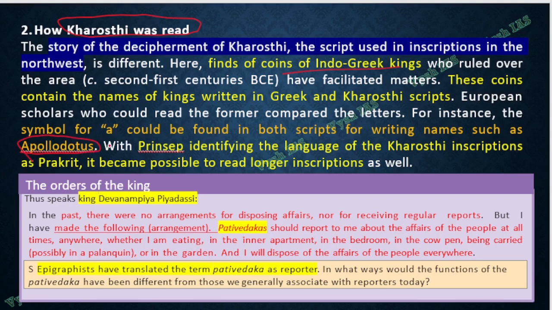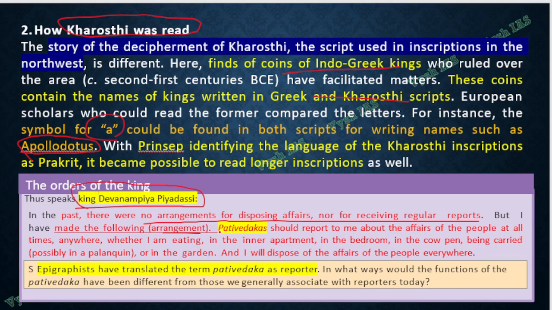So Apollodotus, how they write the letter A, like this, different techniques they used, and that is how they deciphered the Kharoshti script. Now again, in one of the things they are telling about Devanampiya Piyadasi, which I told you is Ashoka, they mention this person's writing: in the past, there was no arrangement for disposing affairs or receiving regular reports. But I made the following arrangement.